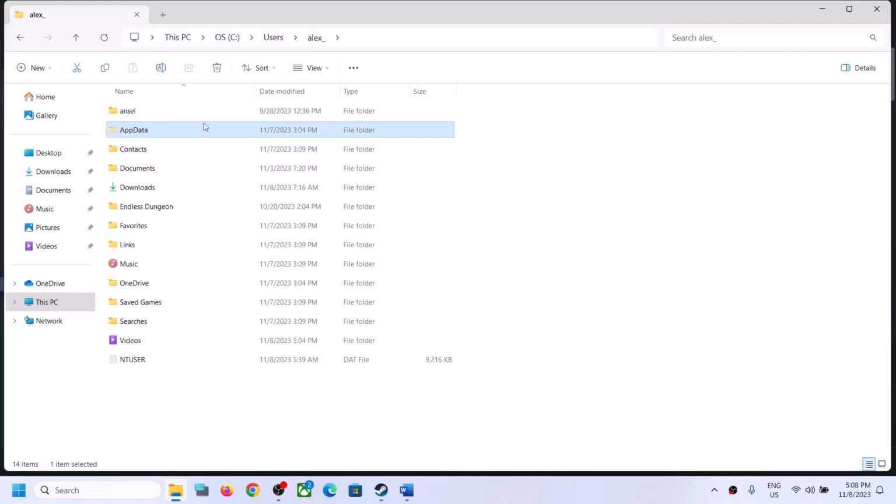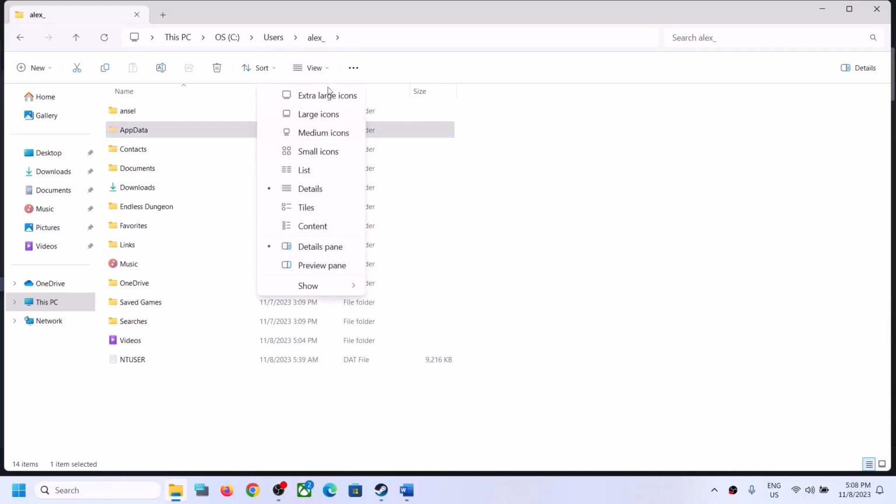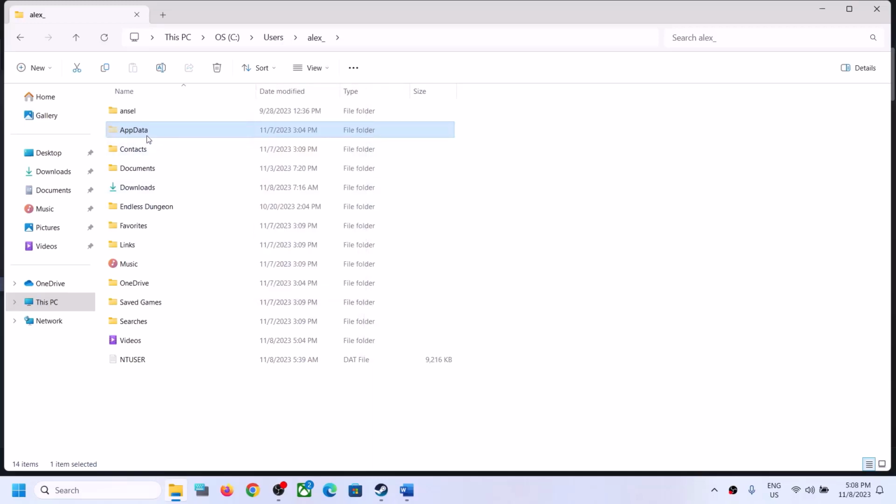If you don't see app data over here, on the top click on view, then select show and then put a check on hidden items. You should be able to see app data. In Windows 10, somewhere over here you will find the view option, click on view, then somewhere over here you will find the hidden items box, put a check on the box and then open app data folder.